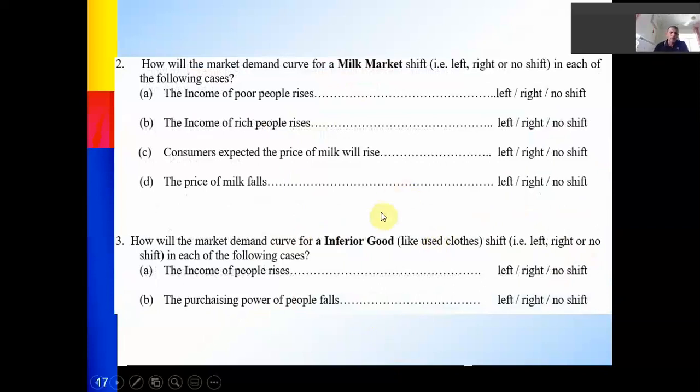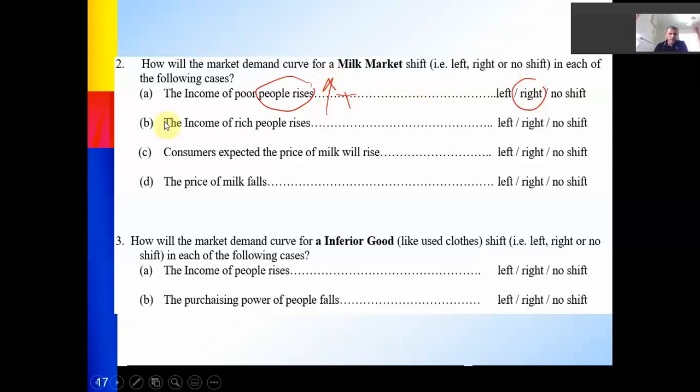Now, how will the market demand curve for the milk market shift? Left, right, or no shift? My market now is the milk market. When the income of poor people rises, any increase in their salary will go to consumption. And the relation with this market, a normal good, is positive. So rise means go up. Choose right.